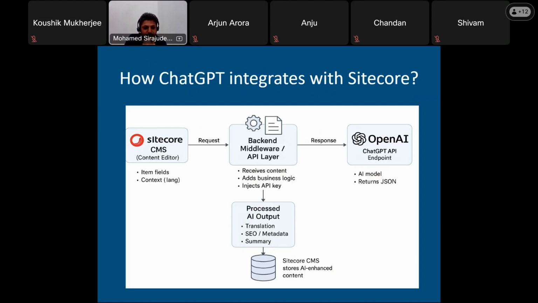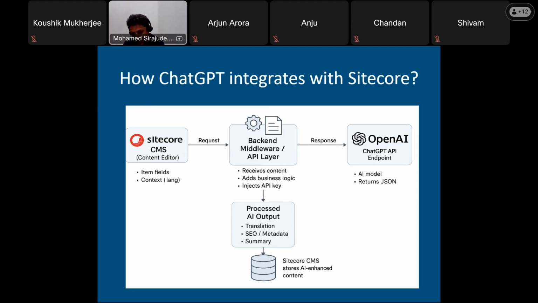See here, we have the content editor, and normally we all know the content editor has languages, maybe fields, items, templates, right? So the request will go from here to the backend, and the backend means our Sitecore middle layer between Sitecore and OpenAI. I already have the proof of concept, where I developed this backend in the Sitecore solution itself. Yeah, so we have this API layer, and it receives the content, it adds business logic and the API key, definitely.